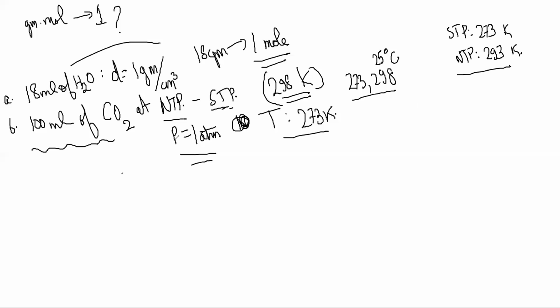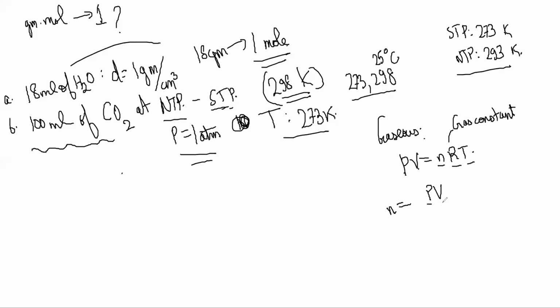When you do gaseous state, you will know that there's a law called PV is equal to nRT. P is pressure, pressure times volume is equal to number of moles times RT. R is a constant called gas constant. So number of moles is equal to PV by RT.